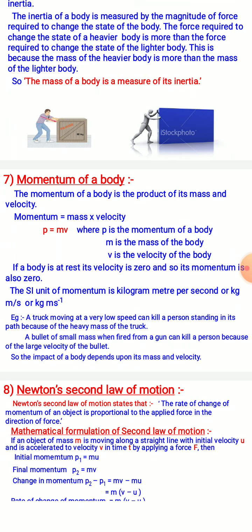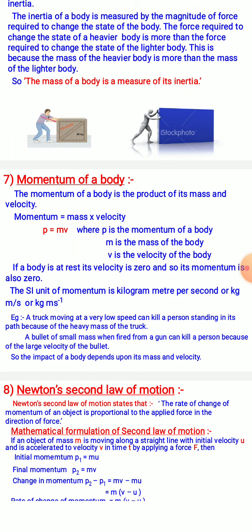If a truck is moving at a very low speed, it can still kill a person standing in its path because the mass of the truck is very heavy. Similarly, a bullet of small mass fired from a gun can kill a person because the velocity of the bullet is very high.